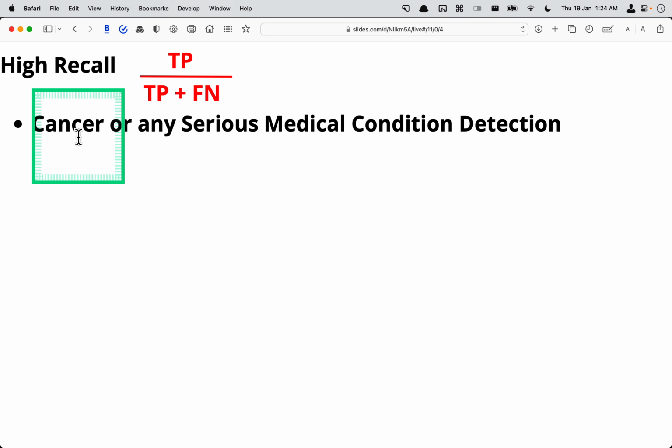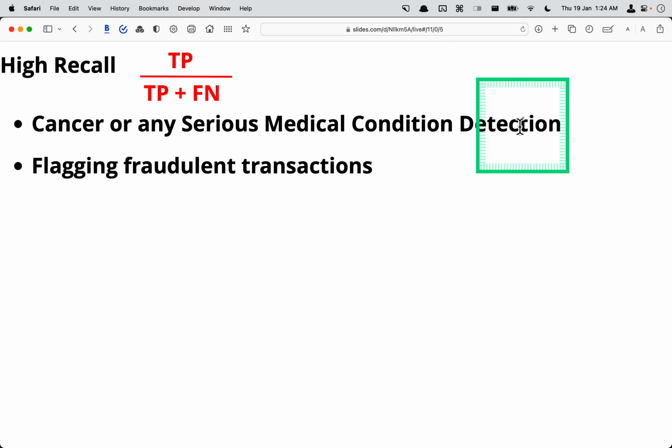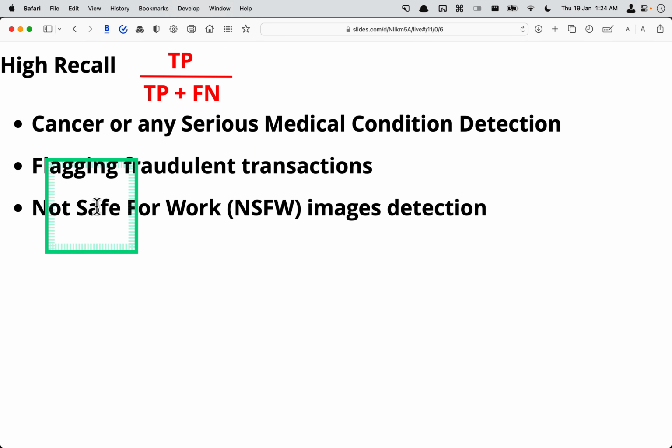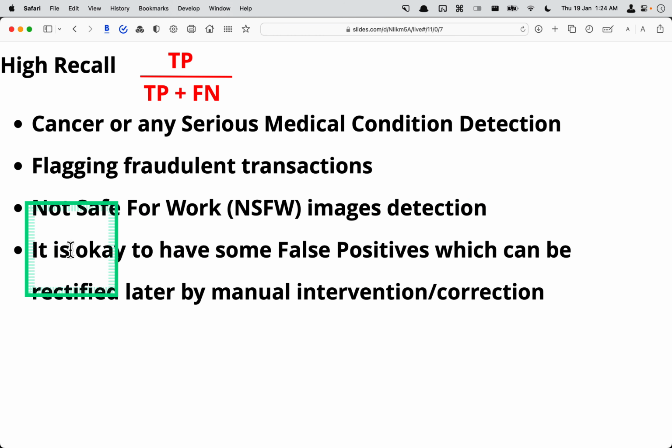So for example, you need high recall in cancer or any serious medical condition detection, flagging fraudulent transactions, not safe for work images detection. Okay, so why? Because it is okay to have some false positives, which we have seen in the cancer example. So it is okay to have false positives in fraud transactions, because this can be later claimed by the customer, who can call or something.